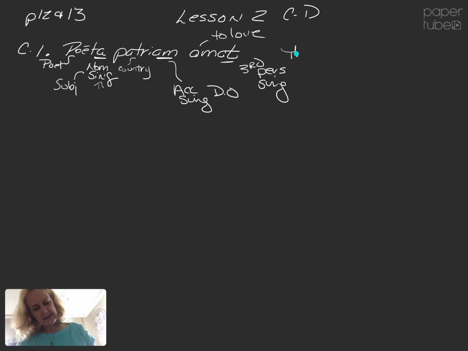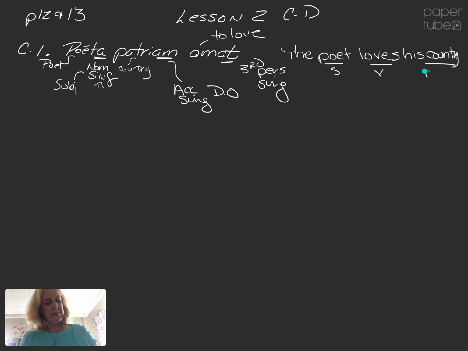So our translation, the poet loves the country or his country. So in English, we follow the subject, verb, direct object word order.